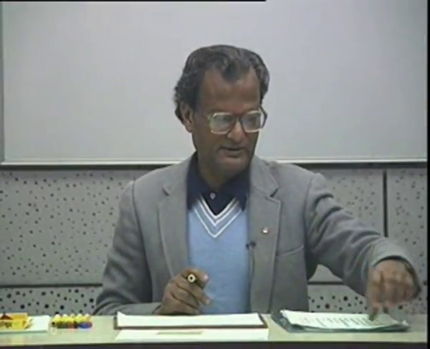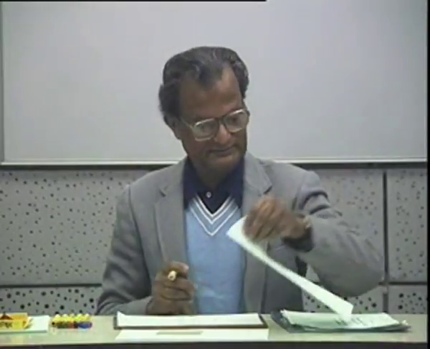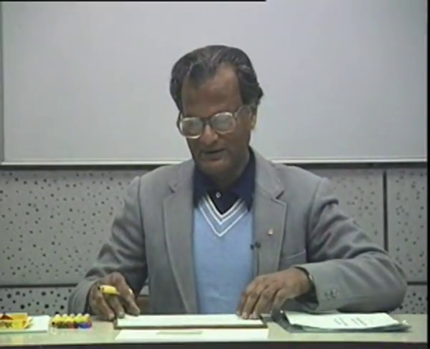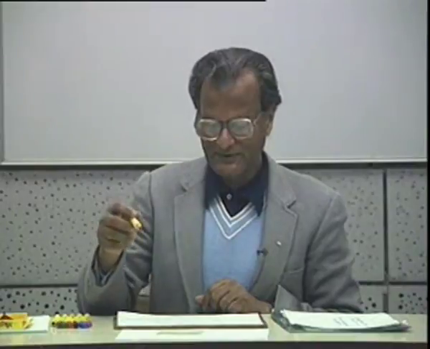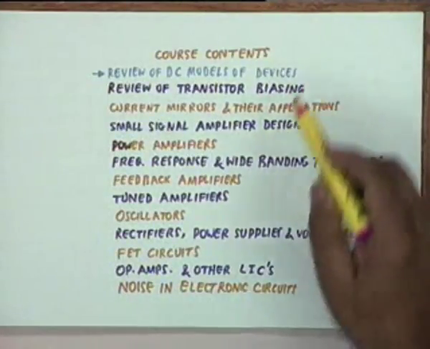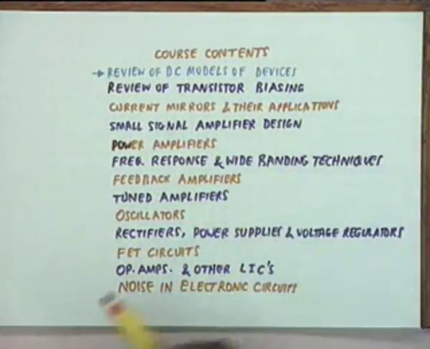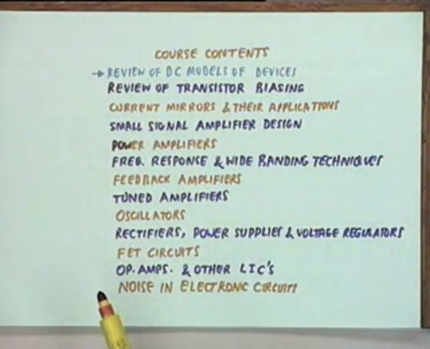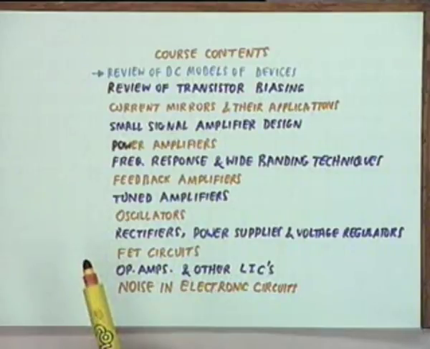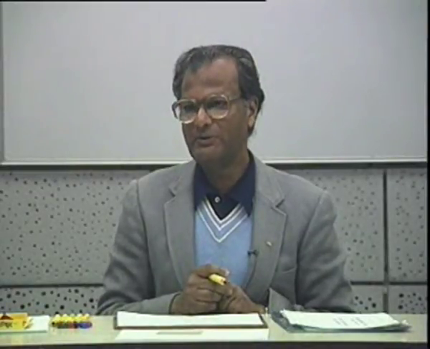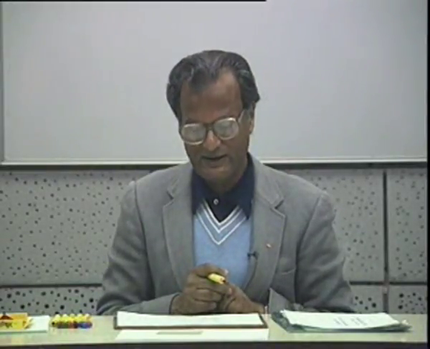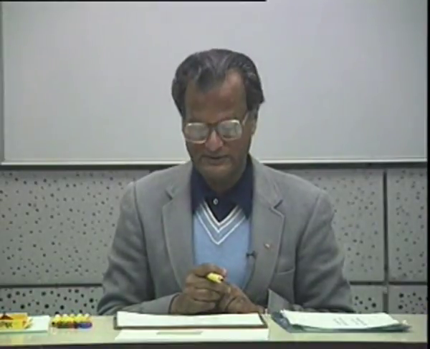The course contents as listed in the bulletin. This item is missing. This is what we will start with: review of DC models of devices, and these devices basically are junction diodes, BJTs, bipolar junction transistors, and FETs, field effect transistors.